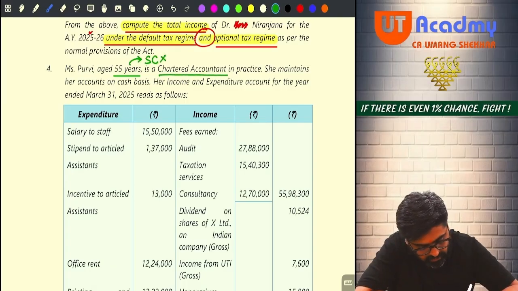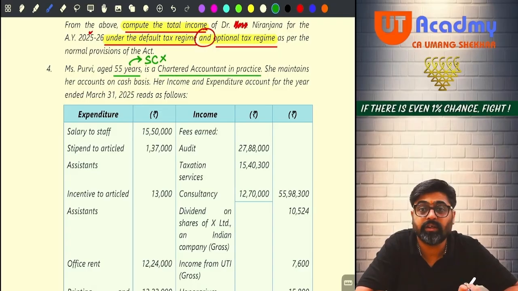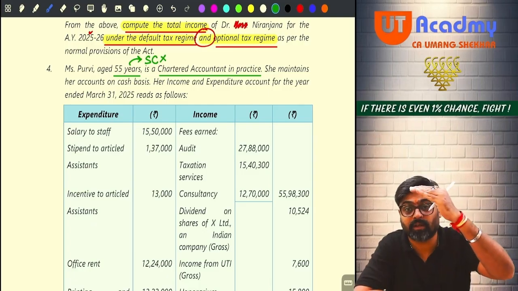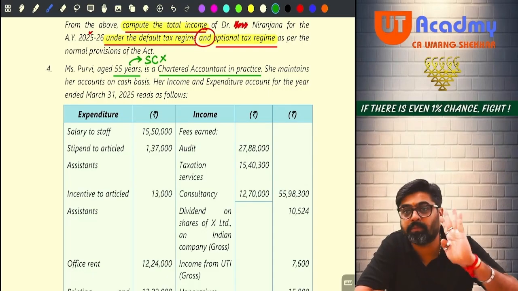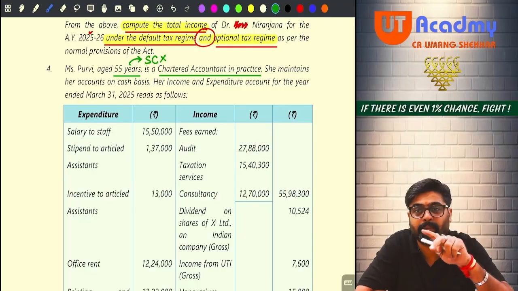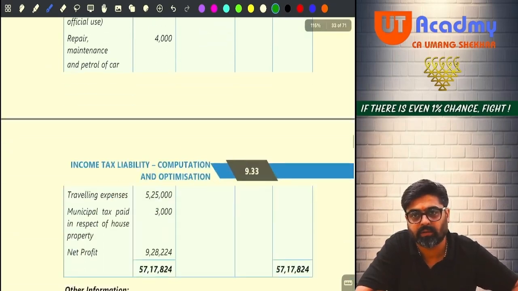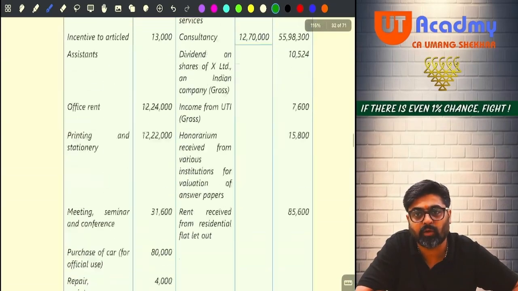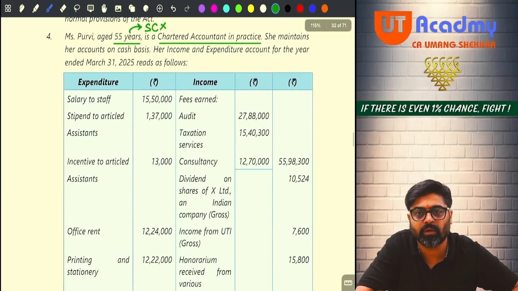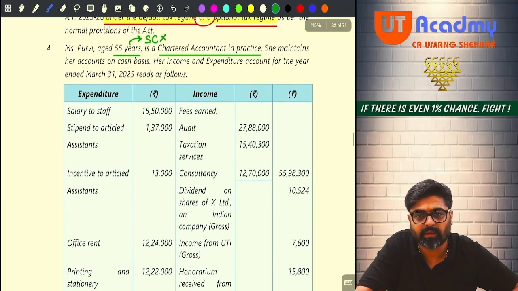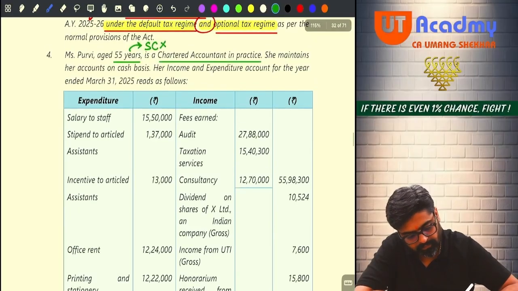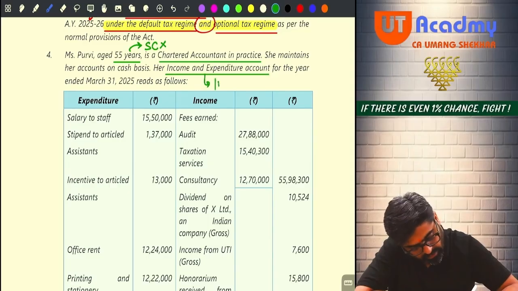She is a chartered accountant in practice, meaning that she is into accounting profession. So accounting profession means she is earning professional income, PGBP income confirmed there. Now to calculate that PGBP income and expenditure account is given. Can you see the profit given in the question? Yes. From this profit only we'll have to fetch the PGBP profit. Yes or no? So which method? Direct or indirect? Indirect method. Very good. Income and expenditure account. This will be indirect method.